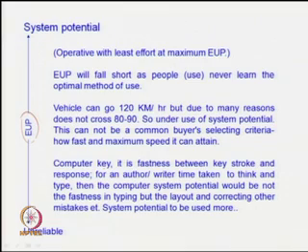Like a computer key, it is the fastness between keystroke and the response. For an author or a writer, time is taken to think and type, so the computer system potential would not be the fastness in typing, but the layout and correcting mistakes, etc. That is the system potential to be used more.